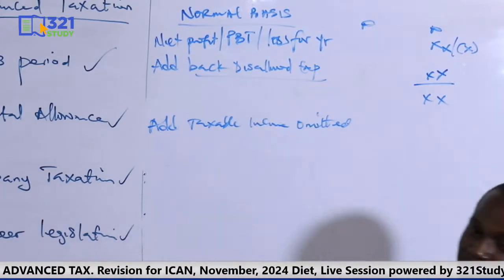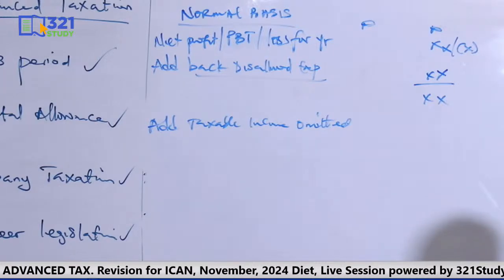Maybe there are some income that the accountants have included in the income side of the profit or loss account. You know, the income side we include the revenue, other income. In that other income, you may have dividend, rent, interest, royalty, commission, profit from sale of assets, as many as possible. Are we together? So some of those income are exempted from tax, or some of them are not taxable under company income tax. They may be taxed under another tax act. For instance, profit on sale of assets will not be taxed under CIT, it will be taxed under CGT. So you see, if you see all those income that are exempted from tax or not taxable under CIT, you can't allow them to be there. Because if you allow them there, it means they are going to be taxed here. So what do you do?